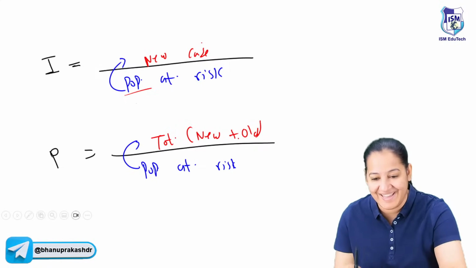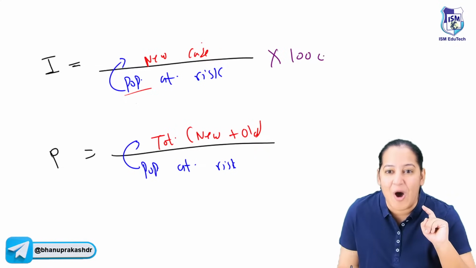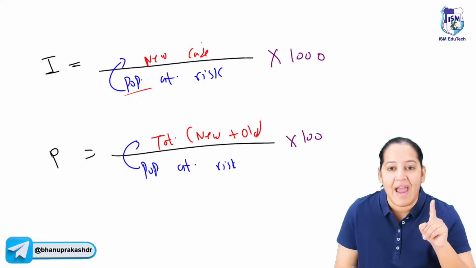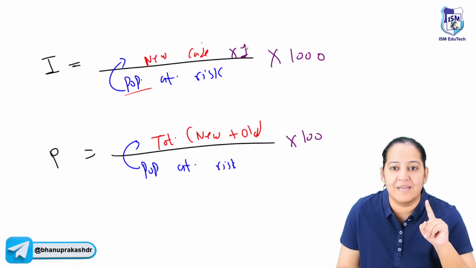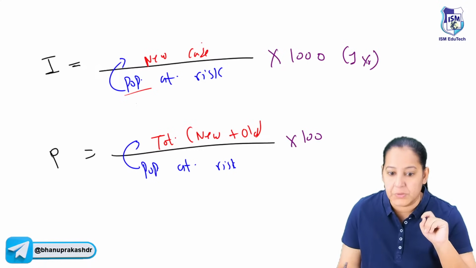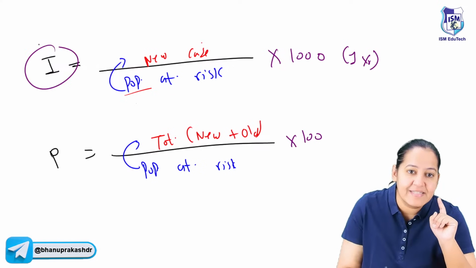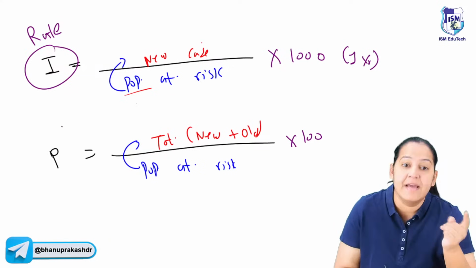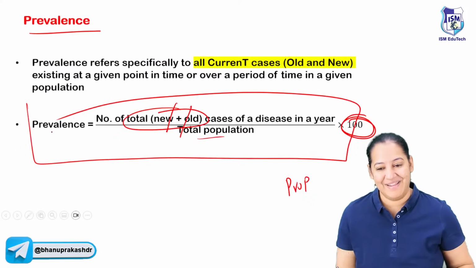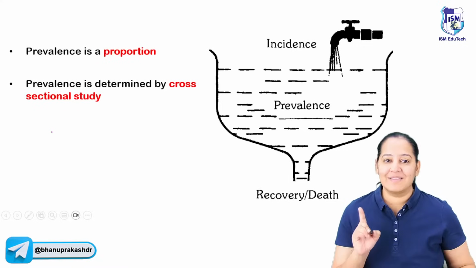But here is a catch. Here the multiplier is 1000 and here the multiplier is 100. Please take it in consideration. And here we use usually 1 year. We measure this incidence in 1 year. So we have time multiplier also. So can I say that incidence is a rate? Yes. And prevalence is a proportion. You get MCQs on this also. Please learn it. You got it? So this is the thing you have to learn.